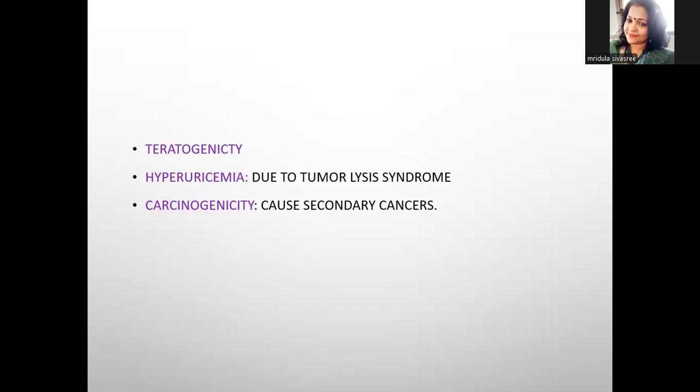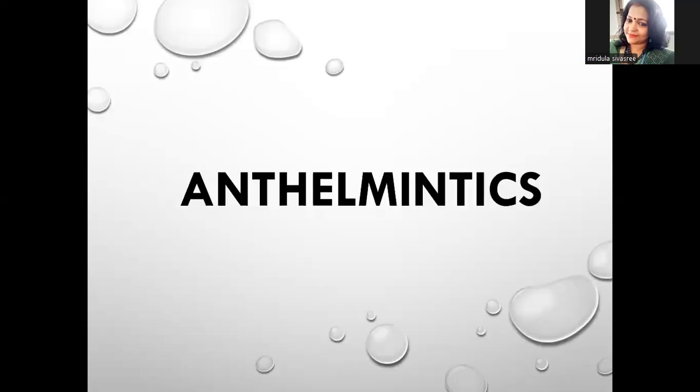It is due to the lysis of tumor, so the uric acid will accumulate in the body. It can be managed by giving a compound called rasburicase. The rasburicase is a xanthine oxidase enzyme inhibitor, thereby inhibiting the production of uric acid from purine metabolism. Then another main ADR of anti-cancer drugs is carcinogenicity, that is a secondary cancer.